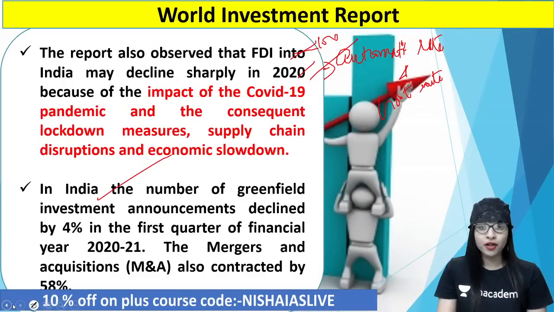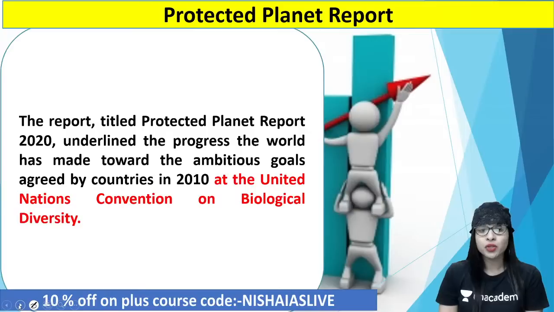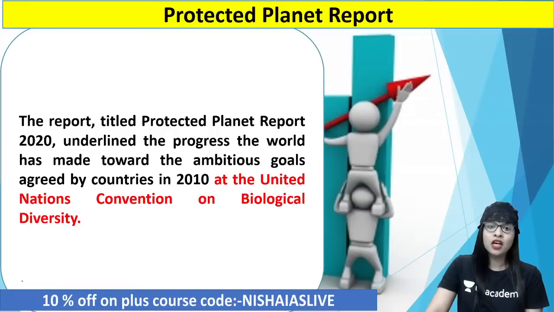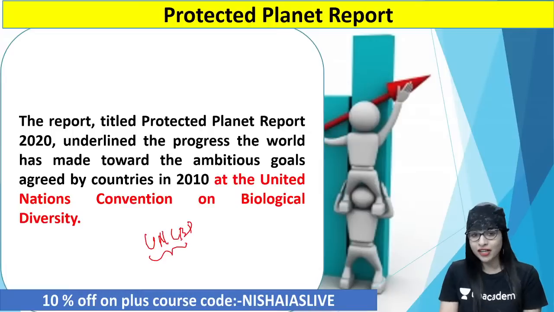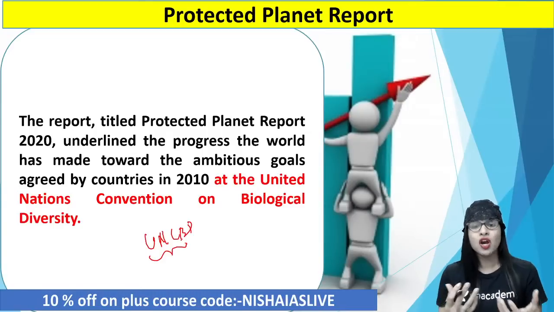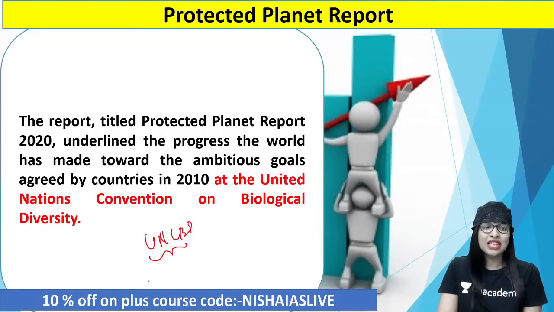Now, moving on to the third important report and index of the day. It is the Protected Planet Report. It is basically a report which talks about the progress that the world has made towards the ambitious goals agreed by the countries in the year 2010 at the UN Convention on Biological Diversity. The UNCBD is quite famous, the Convention by the UN on Biological Diversity and Conservation of the Environment, and the Protected Planet Report was put forward there to protect planet Earth from environmental degradation and ecological imbalances. For that perspective, it has been put forward. So this is an environmental index, I should tell you. Clear?